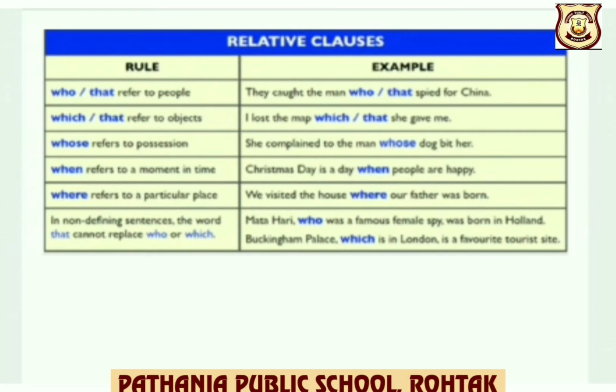Adjective clauses in a sentence are joined using relative pronouns, children. So these are who, that, which, whose, when, where. Now with the help of this table, let us understand where we use these relative pronouns.